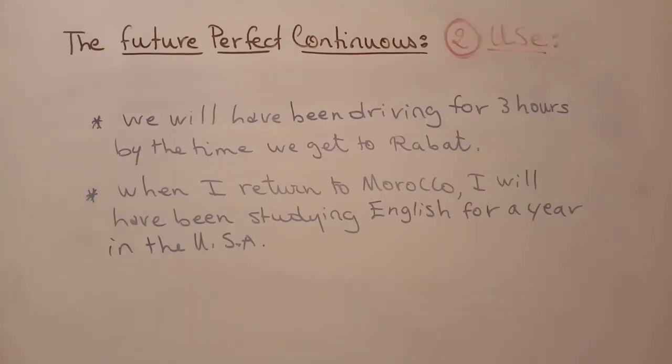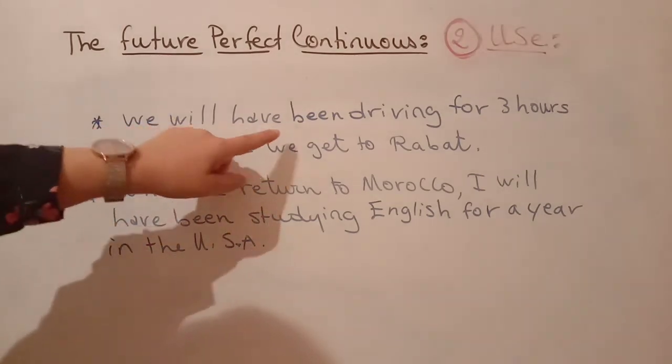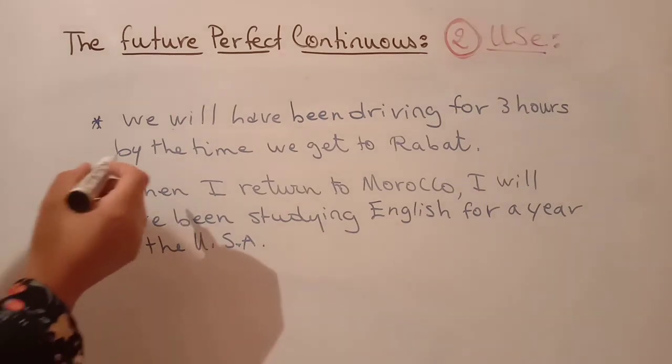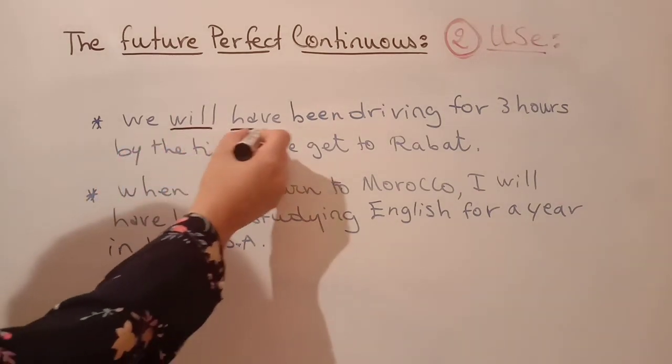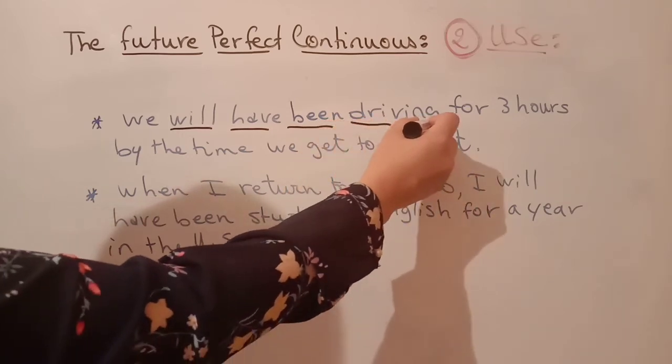Okay, here we have two examples. The first example, we will have been driving for 3 hours by the time we get to Rabat. So as you see, we are using the future perfect continuous, will plus have plus been plus verb drive ing form.